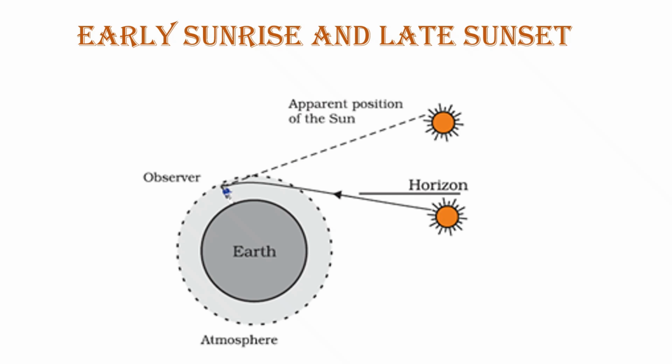It is due to refraction. So that is why the sun can be seen a few minutes before its rising. So that's why we have early sunrise and late sunset at times. I hope this is clear.